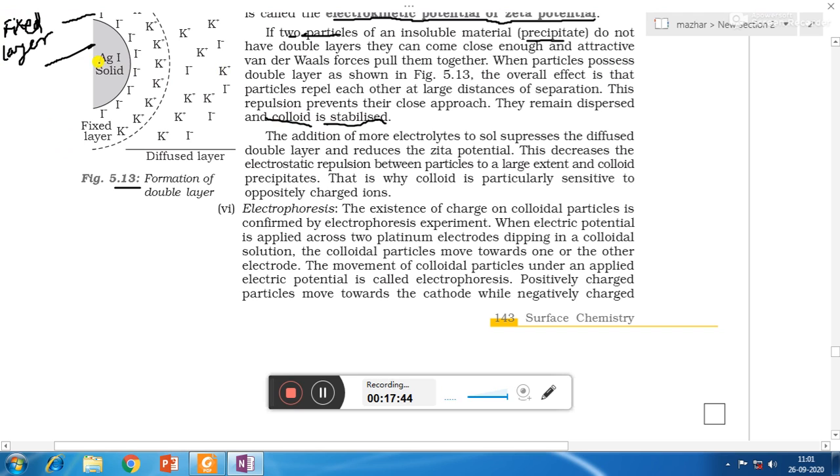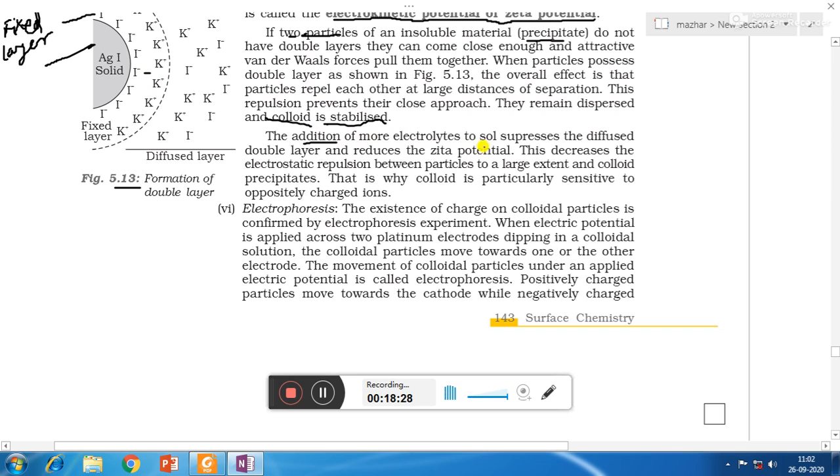So if two particles of the colloid do not have double layers, then they can come close and get attracted by van der Waals force of attraction. In the absence of double layer, they will come close to each other and form precipitate. But when double layer is there, they will repel each other at large distances of separation, and due to these repulsions their coagulation or precipitation is prevented, and so the colloid is stabilized.